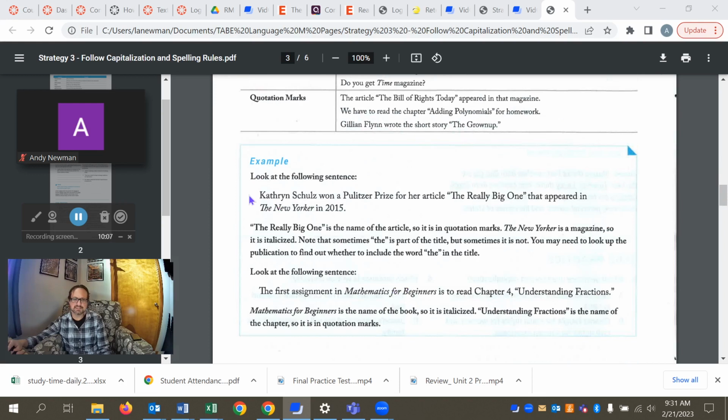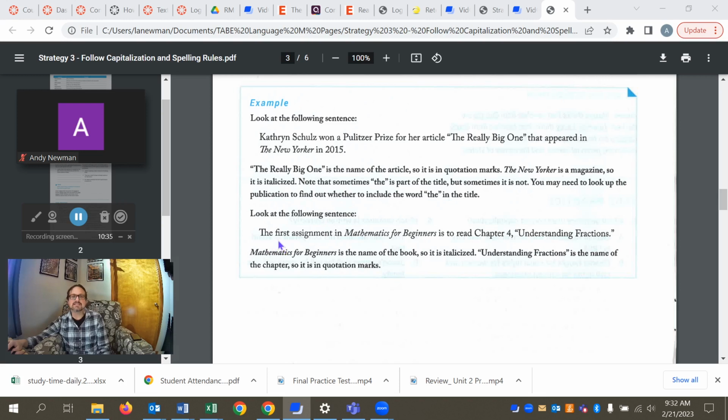Okay, so let's see our examples here. Catherine Schultz won a Pulitzer Prize, and by the way, Pulitzer Prize is capitalized, both words, because it's an official award, proper noun. For her article, there's our keyword, the really big one, which is why it's in quotation marks, that appeared in The New Yorker. There's the title of the magazine. So we italicized that in 2015.